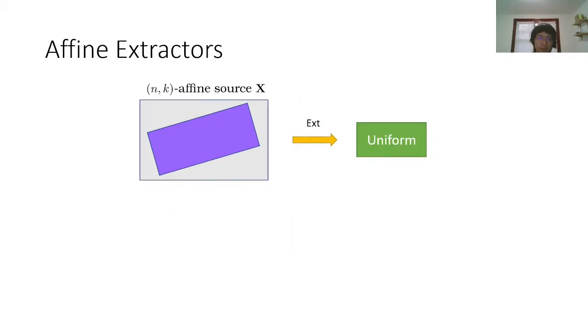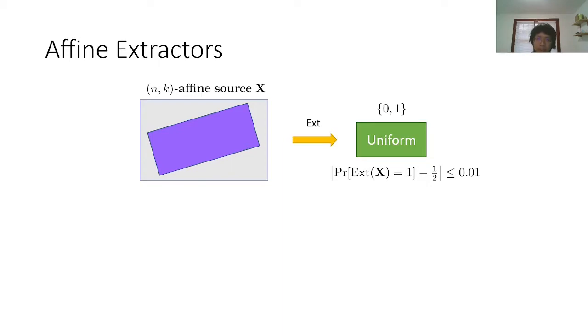In this work, we want to construct an extractor which works for every (n,k) affine source, and our goal is to make this entropy requirement k as small as possible. We will focus on the case that we just want to output one bit which is close to uniform within a small constant error.